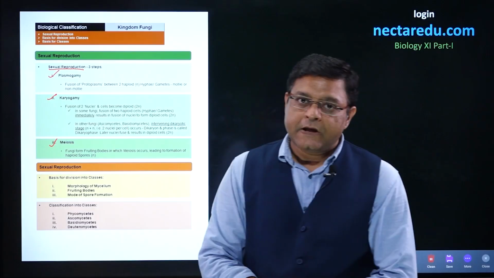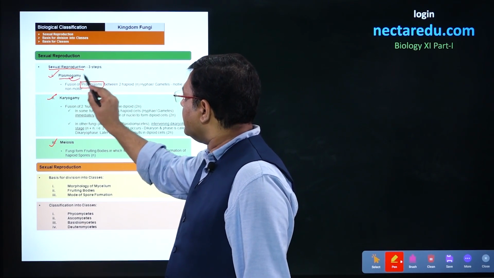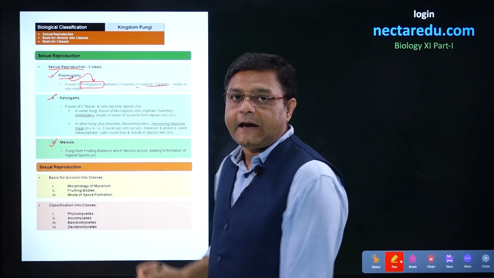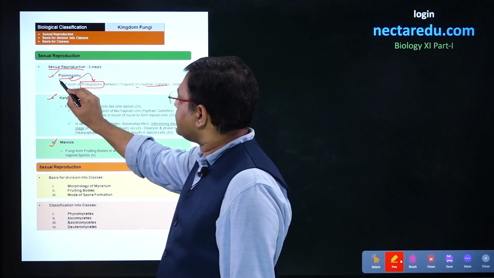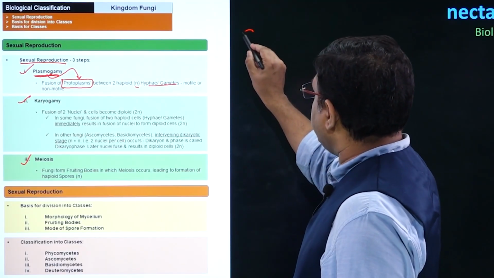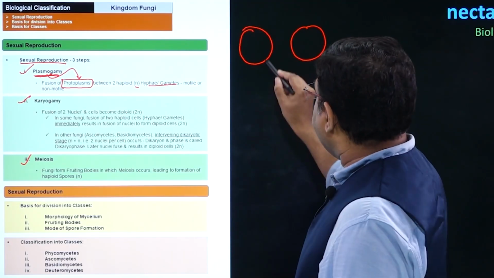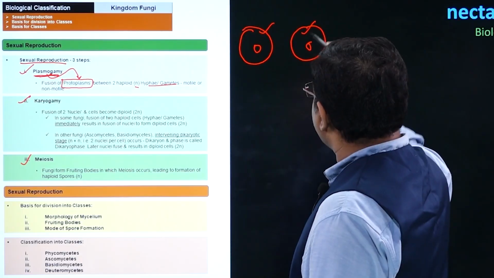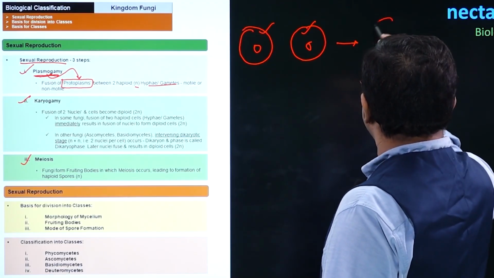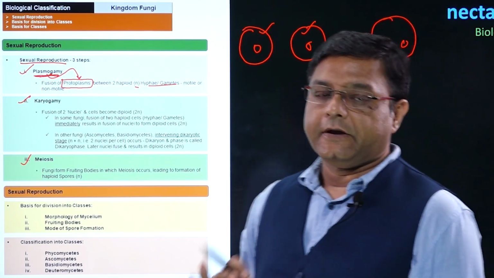third is meiosis. Plasmogamy refers to the fusion of protoplasm. So, there will be two haploid hyphae or gametes which will fuse, and the process is called plasmogamy. In plasmogamy, if this is one gamete or hypha and this is the other gamete or hypha, each will have nuclei. Now, these protoplasms have fused, but the nuclei have not fused. So, this is the fusion of protoplasm, and this structure will be formed here.